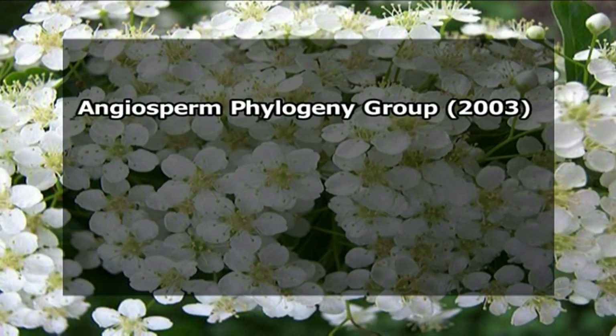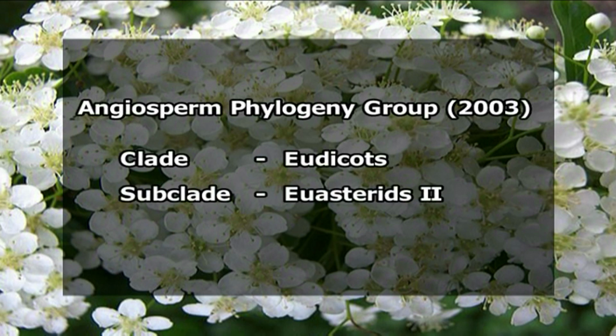Very recently, the Angiosperm Phylogeny Group, who have given a phylogenetic classification, recognize this Apiaceae family under the clade Eudicots, that is, eu means true dicots. Then under the subclade Euasterid II, and the order Apiales.